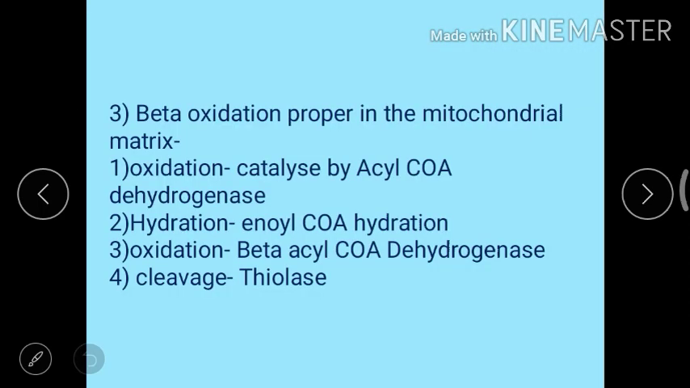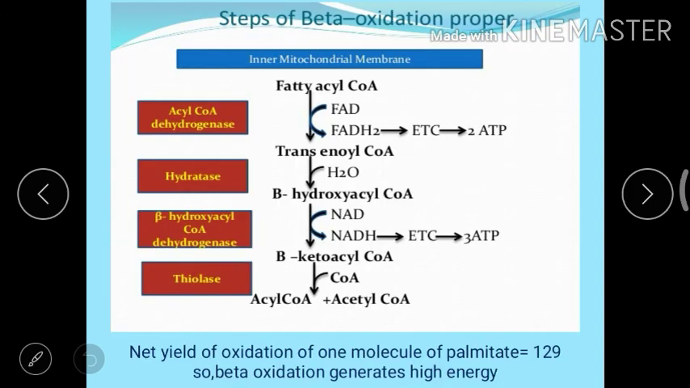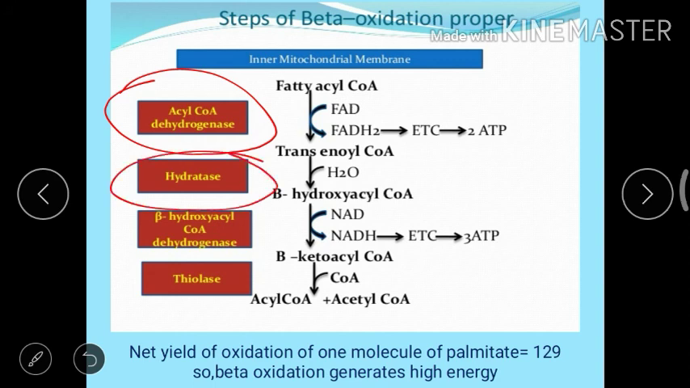So now the third step is beta oxidation proper in the mitochondrial matrix. It includes four important steps. Oxidation, which is catalyzed by acyl CoA dehydrogenase. Then hydration by enoyl CoA hydratase. Then oxidation by beta hydroxy acyl CoA dehydrogenase, and then cleavage by thiolase, okay.